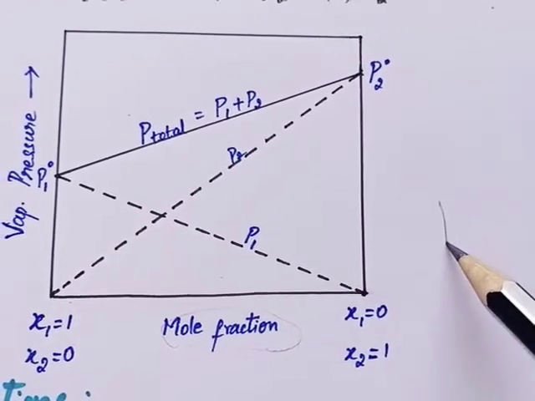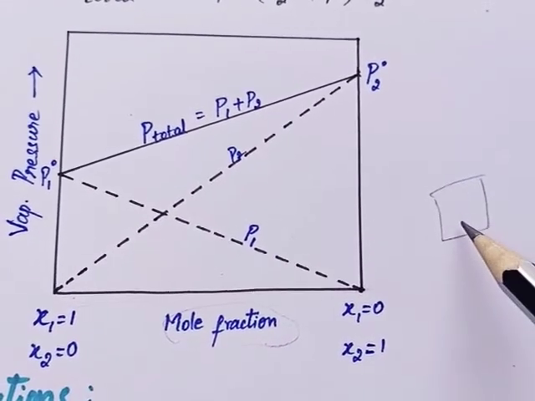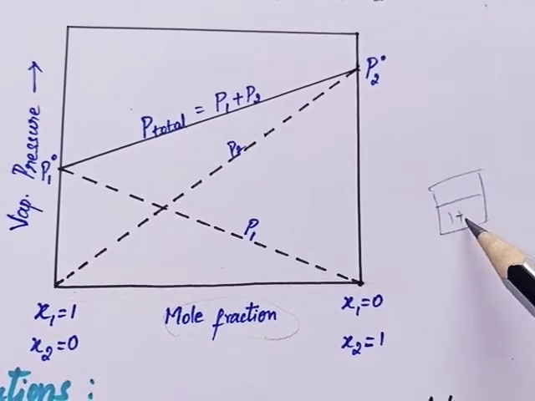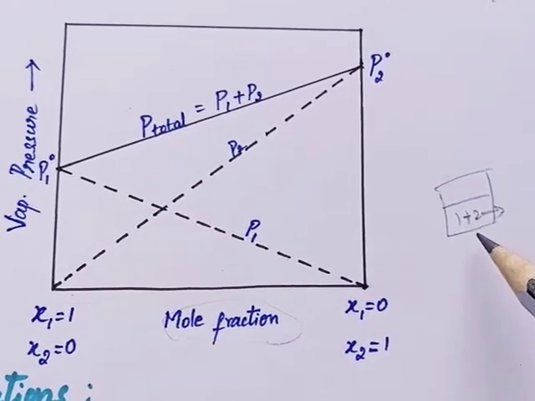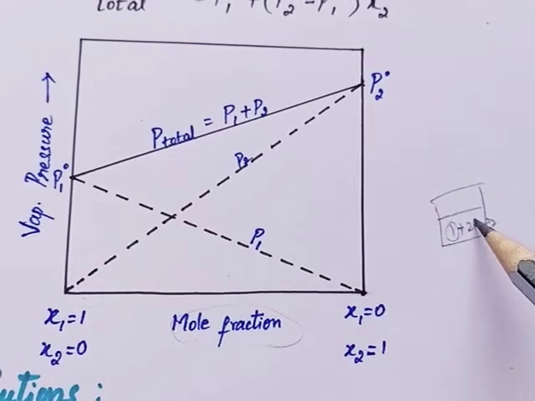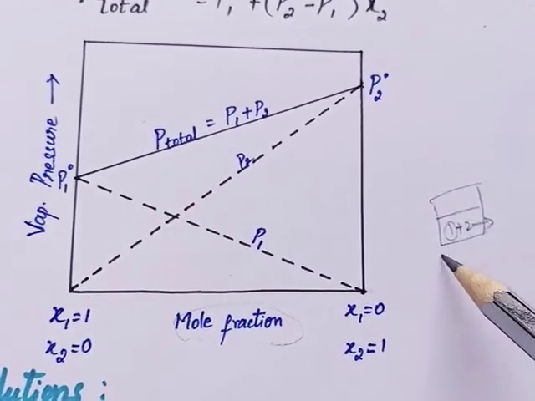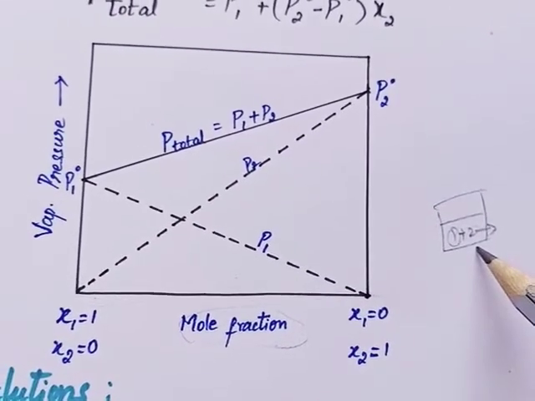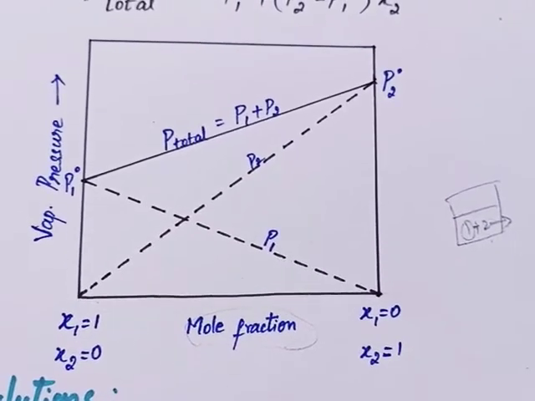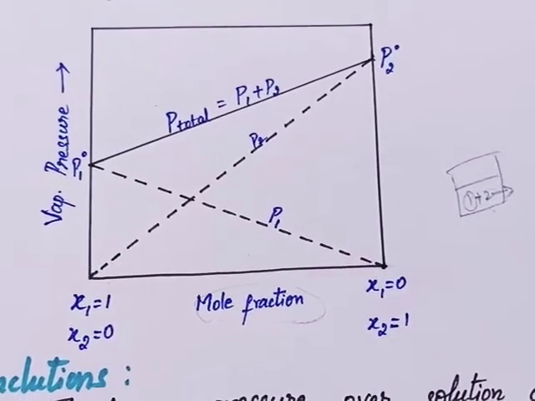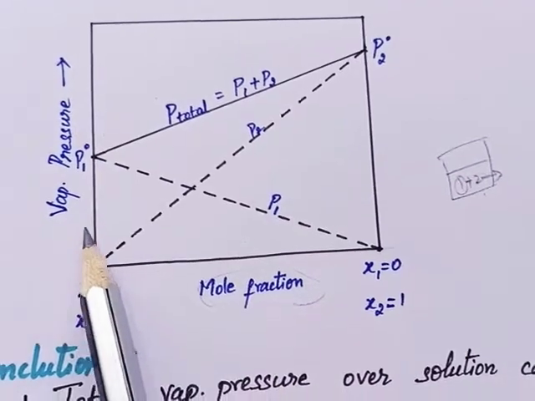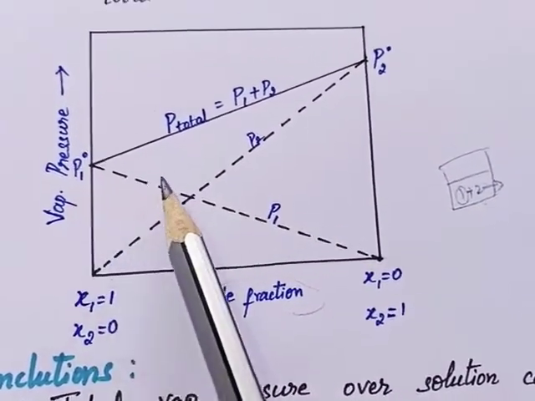So we have a mixture, a binary solution, and both are liquids. The two liquids are named 1 and 2. And this direction shows the vapor pressure, whether it increases or decreases.